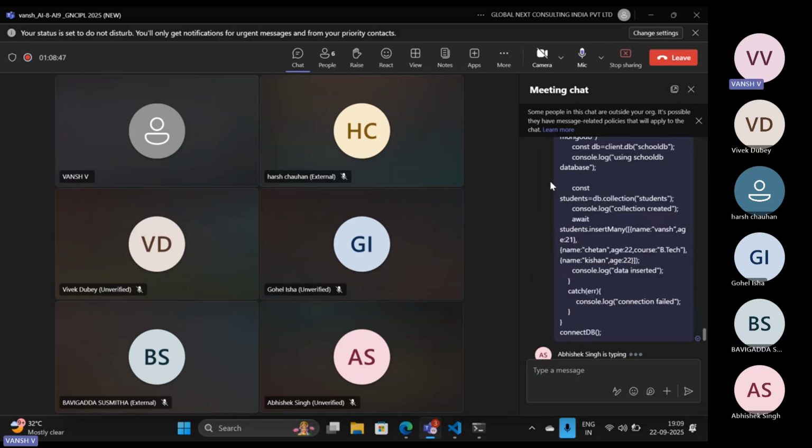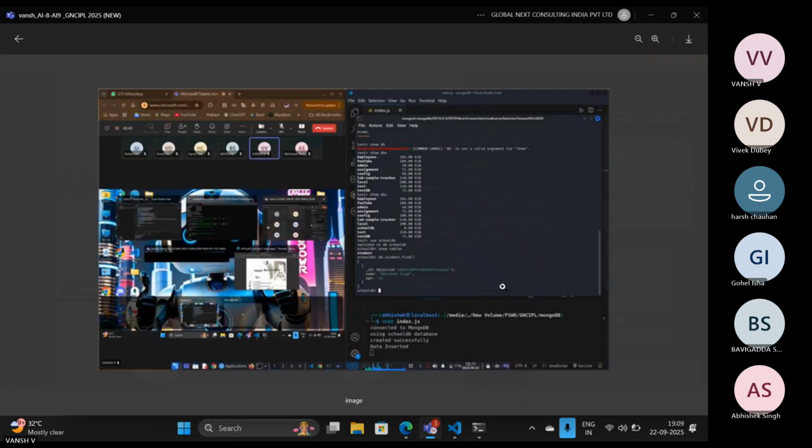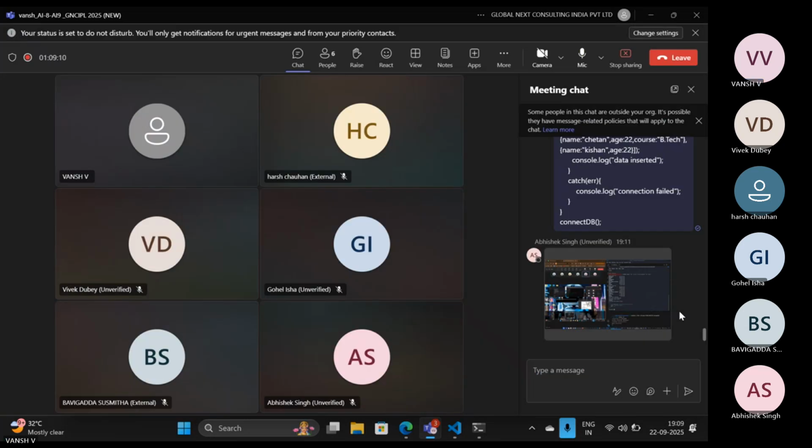Yeah, that's good. Okay, good, Abhishek. What about others? He has executed it up to now.